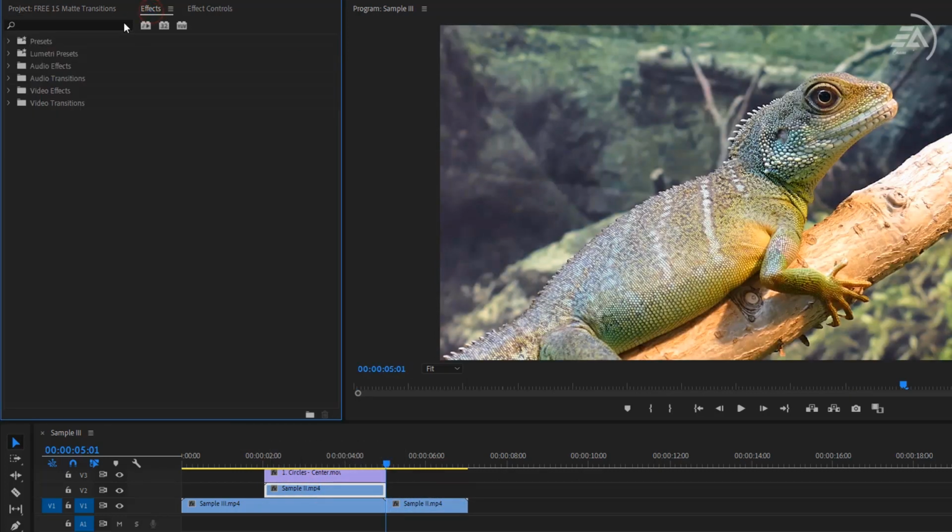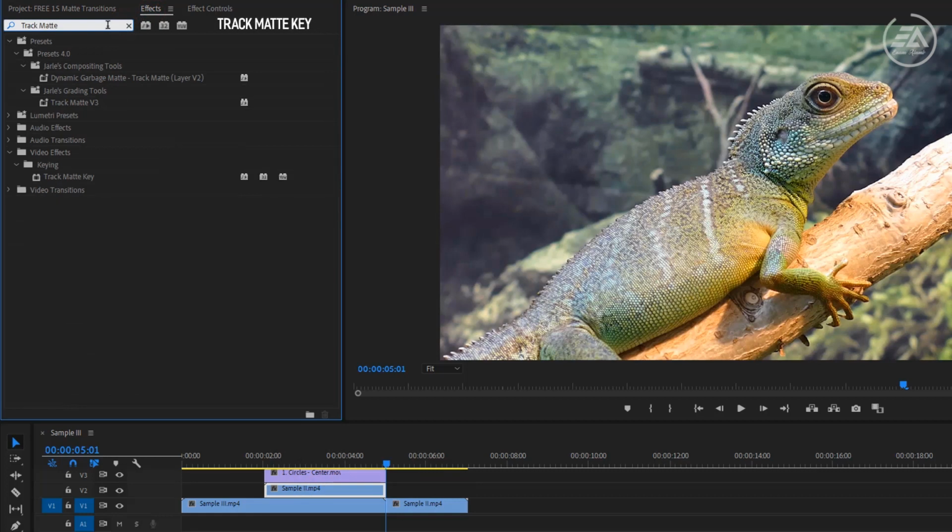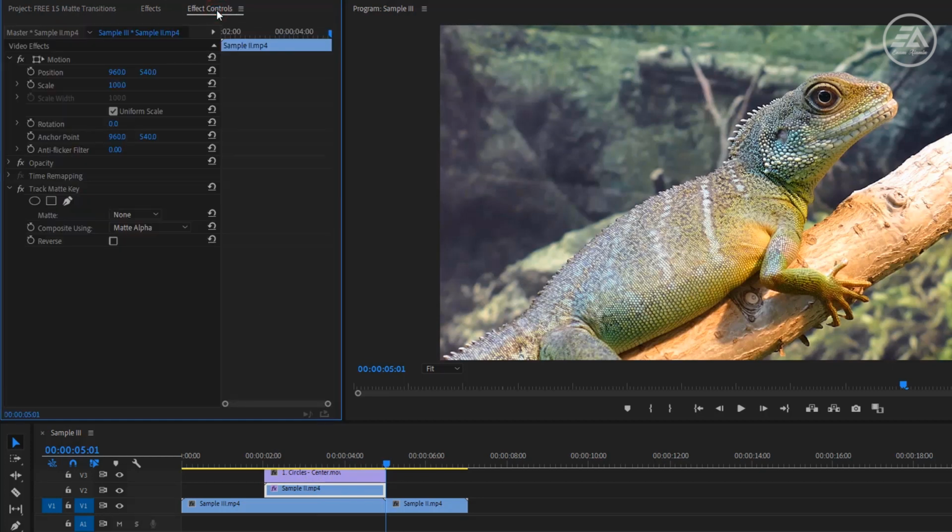Now go to the effects panel, then search for the track matte key effect. Apply this effect to the second clip that we cut off. Go to the effect controls panel. Here we have to select the matte transition layer, and here we are using layer 3, which is our transition layer. Composite using matte luma.